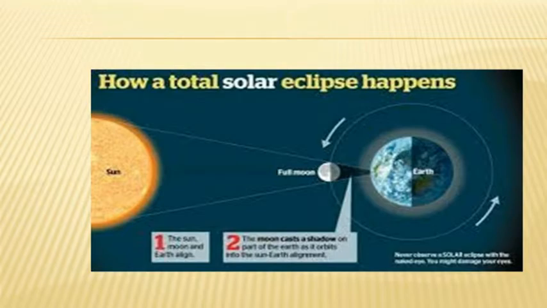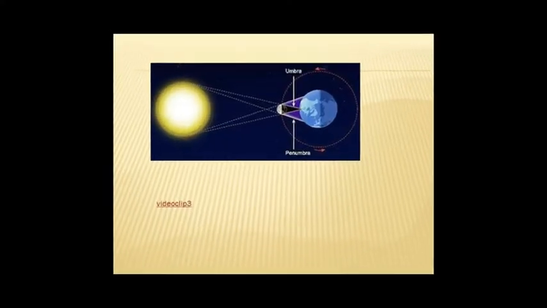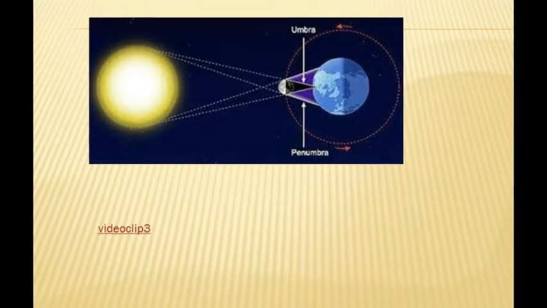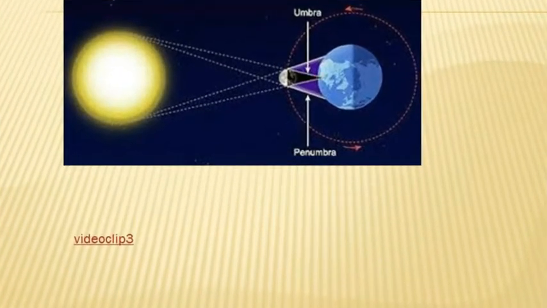Here you could see the shadow of the moon, which is called the umbra, and it obscures only a small portion of the Earth. Not the entire Earth is obscured, only a small portion is obscured by the moon's shadow. The thicker shadow is known as umbra, whereas the thinner shadow is called penumbra.